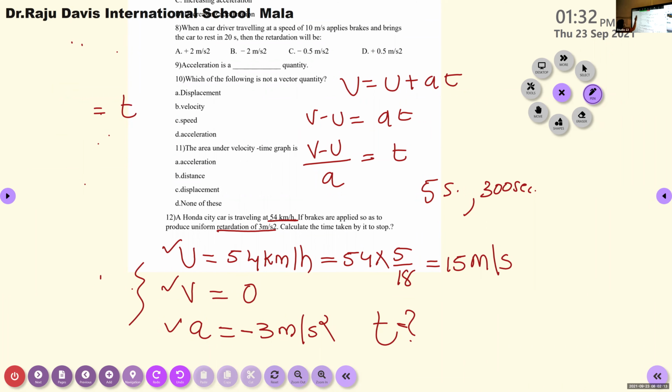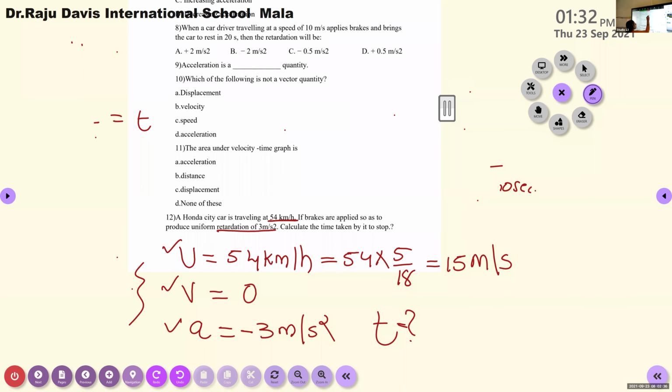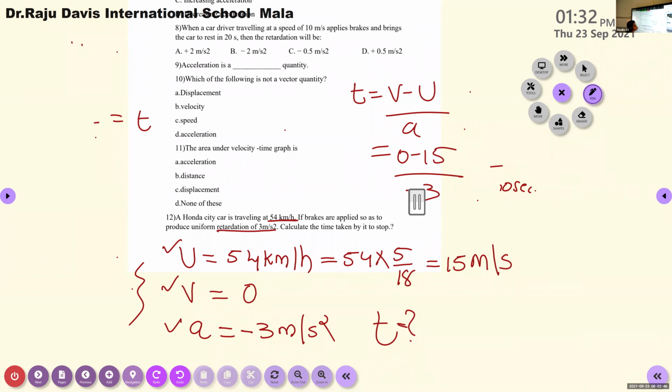I think the connection is lost. One minute. V minus U divided by A is equal to T. I will write here. T is equal to V minus U divided by A. That is equal to 0 minus 15 divided by acceleration, which is negative 3. So negative 15 by negative 3?